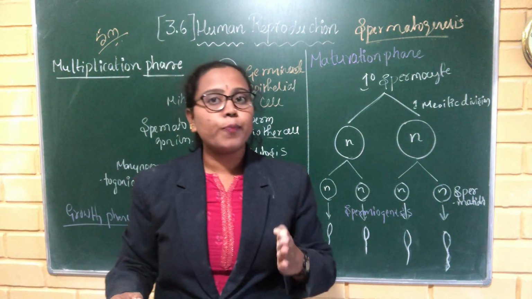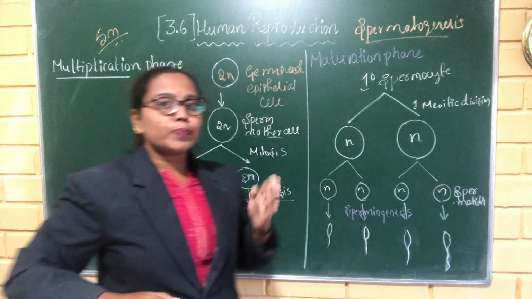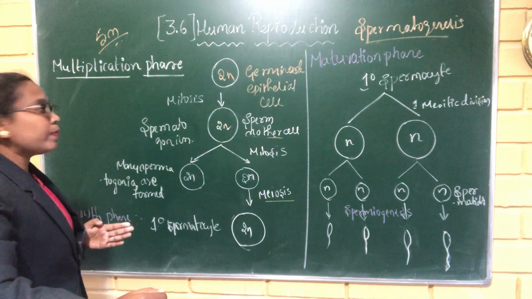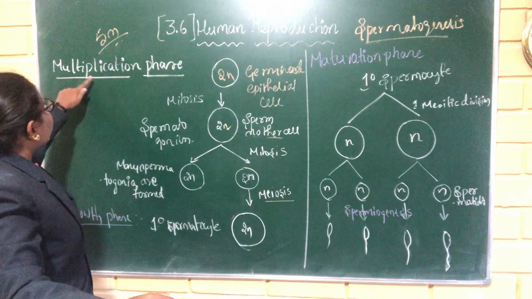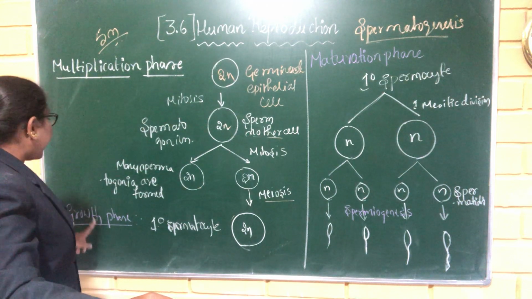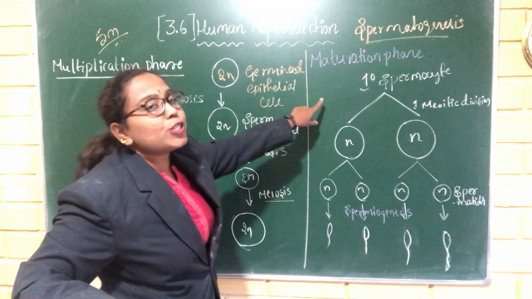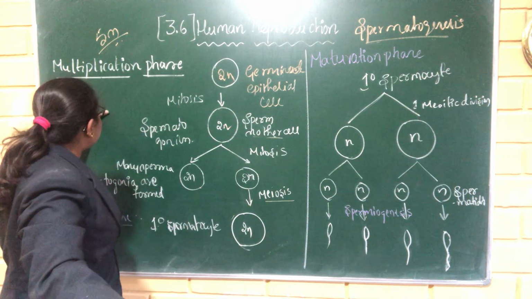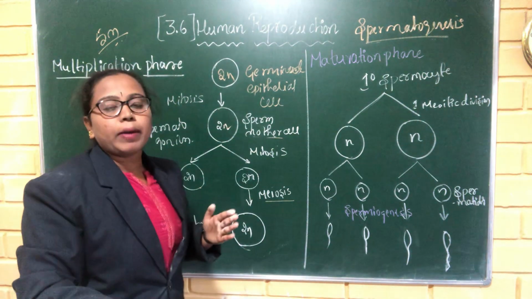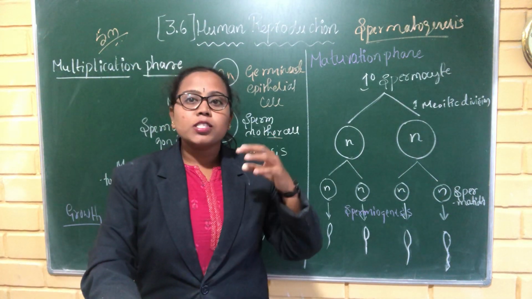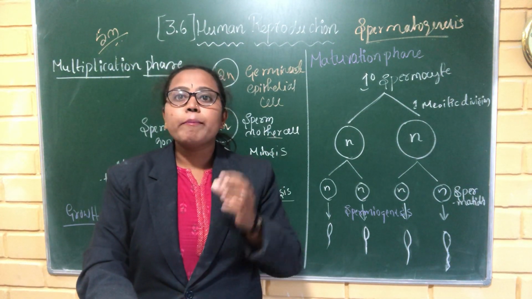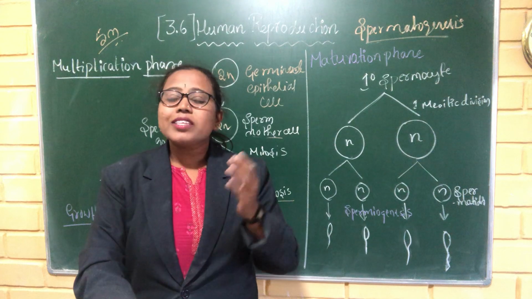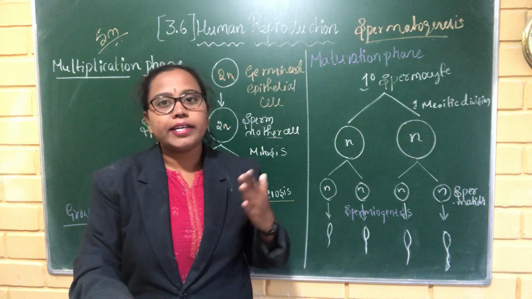spermatogenesis, or during the time of production of sperms, the spermatogenesis is going to take place in three phases. One is multiplication phase, growth phase, and maturation phase. The first stage is called the multiplication phase. In this phase, the sperm cells are going to multiply. They are going to divide.